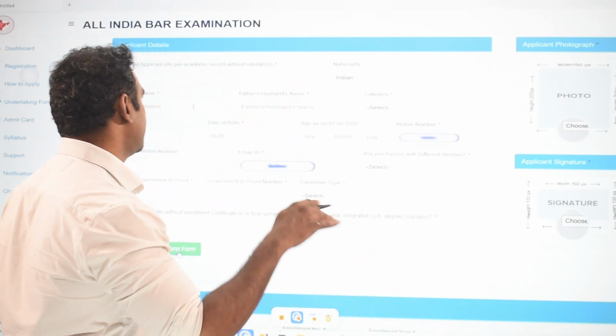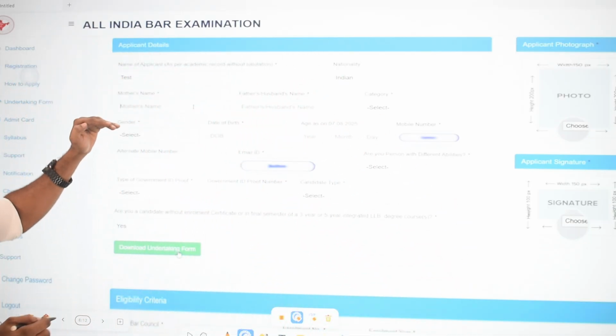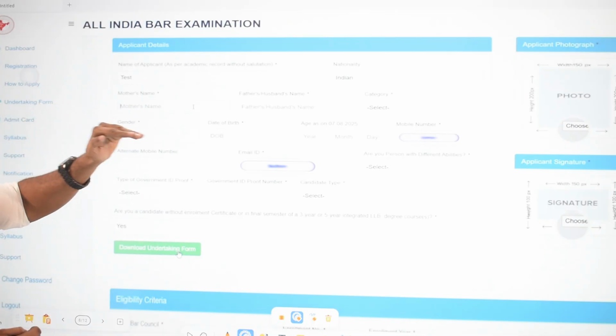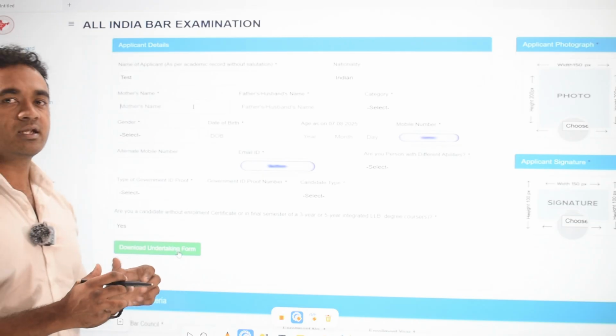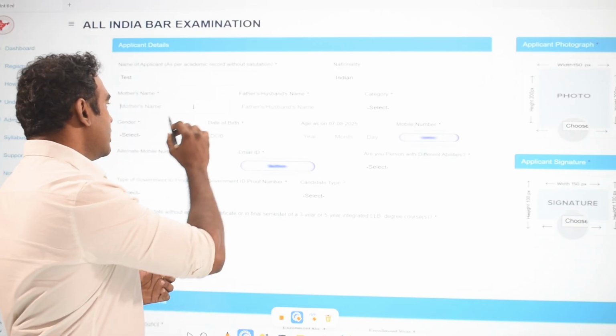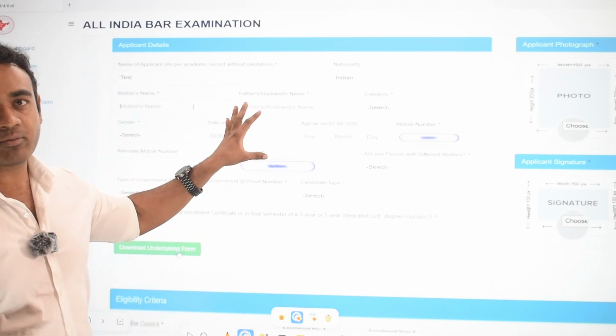Second thing is your nationality. I hope you are Indians, so please enter the same. Your mother's name, father's name, your category, which category you belong to, SC, ST, OBC, please do enter it as well. Gender, you must be knowing your gender. Date of birth, please do enter the date of birth.